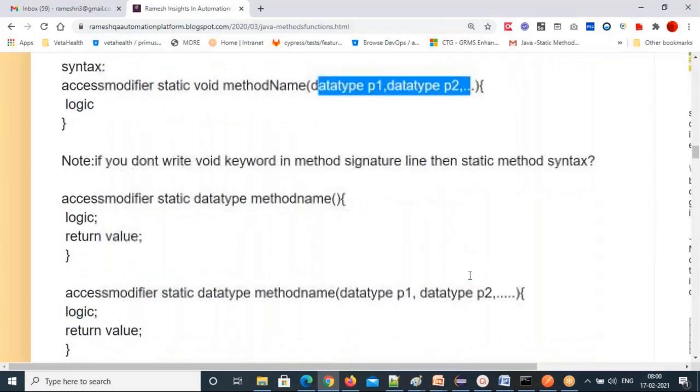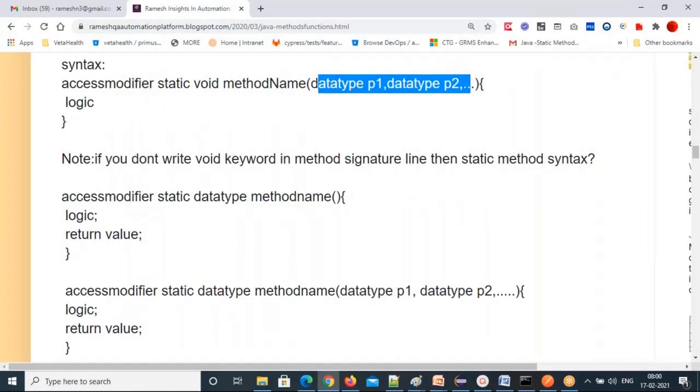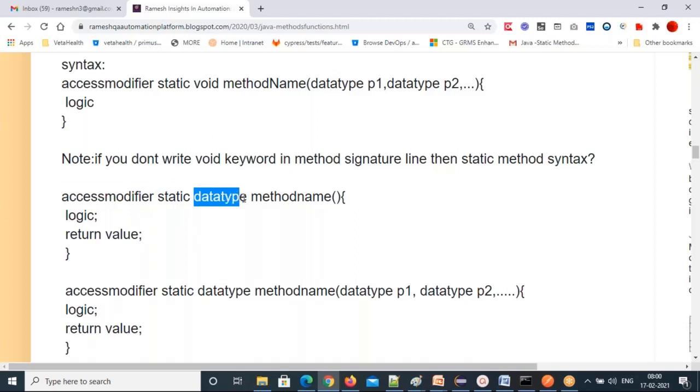Now if you don't write the void keyword in the method signature line, then the static method syntax is: access modifier, static, data type, method name, parenthesis, curly braces start, logic, return value, semicolon, curly braces end. This is the static method syntax without void.